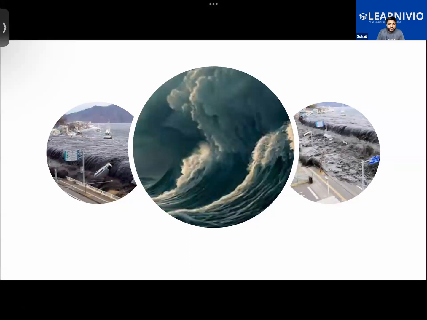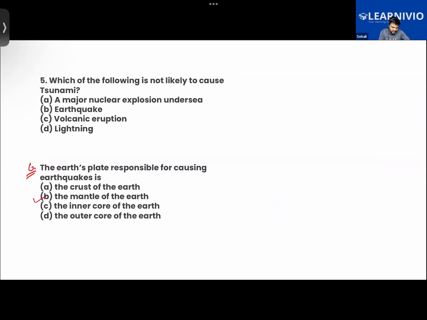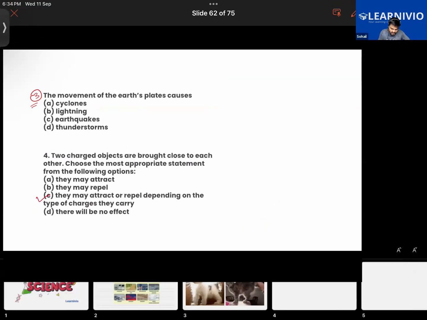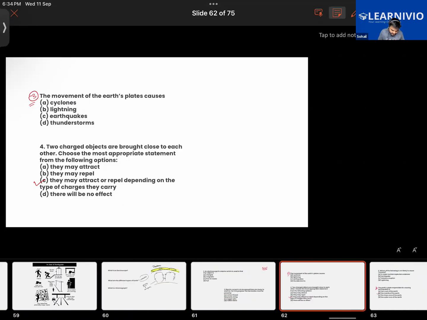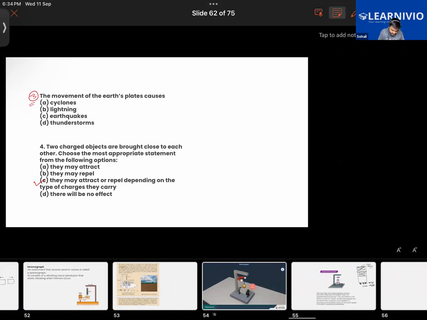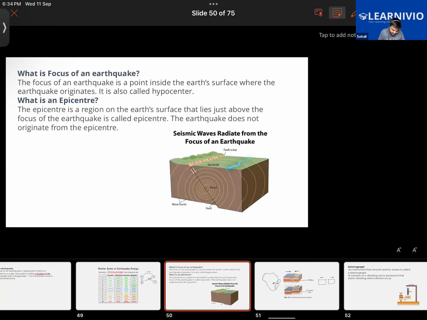First of all, we will be learning about why a tsunami occurs. There are various reasons. One of the major reasons for a tsunami is an earthquake. An earthquake is the main reason which will cause a tsunami. What we know about earthquakes is that an earthquake occurs when two tectonic plates collide. Due to huge displacement of the tectonic plate, an earthquake occurs. And tectonic plates are under the oceans also.